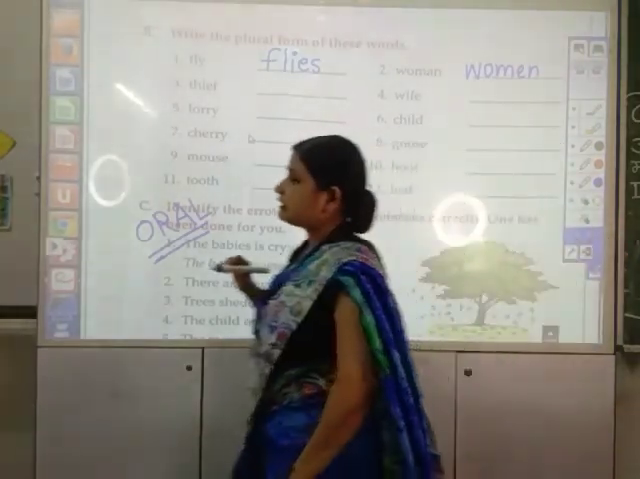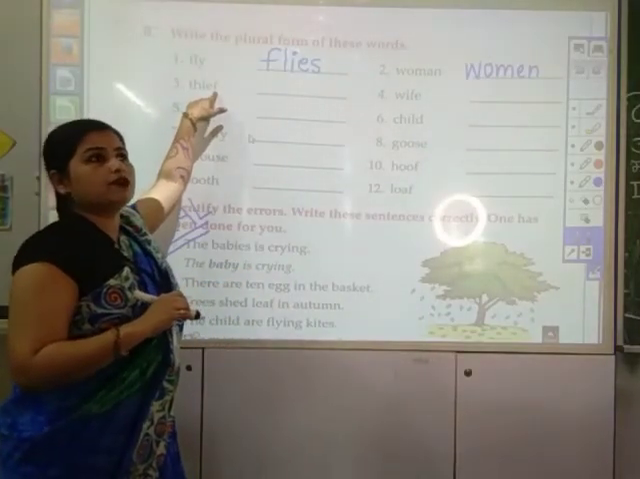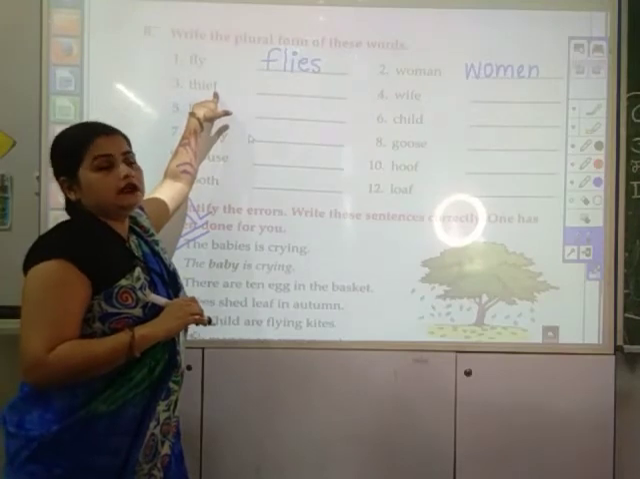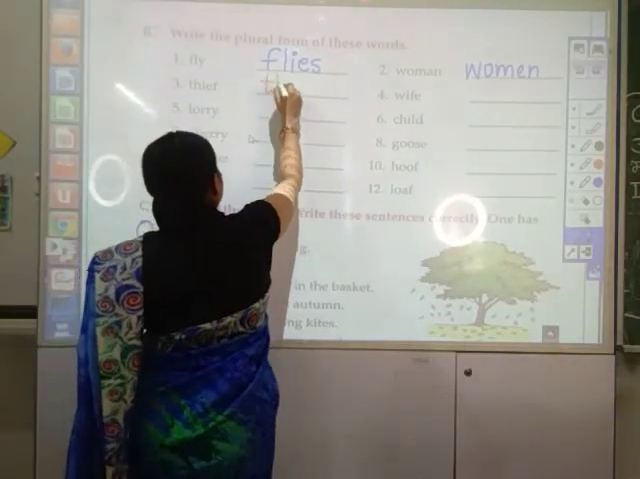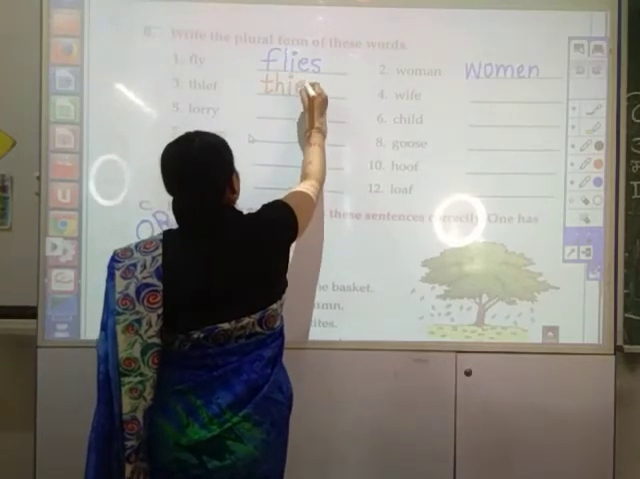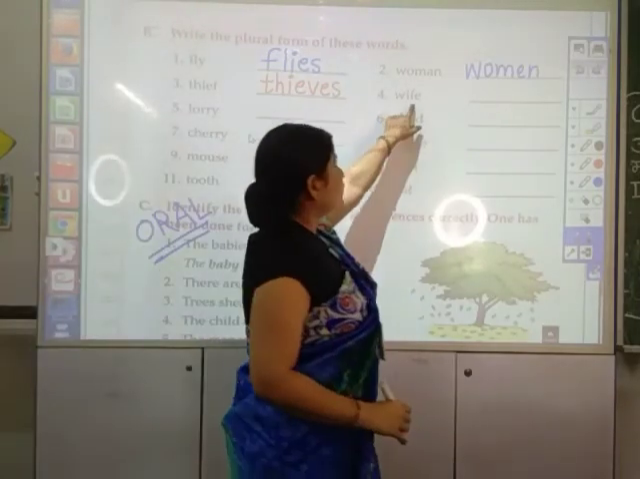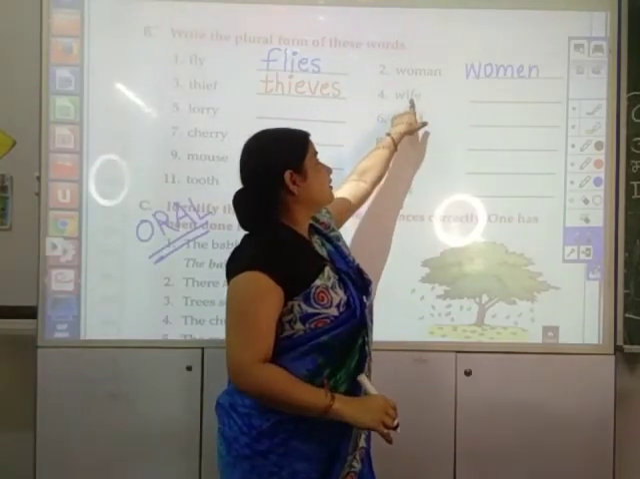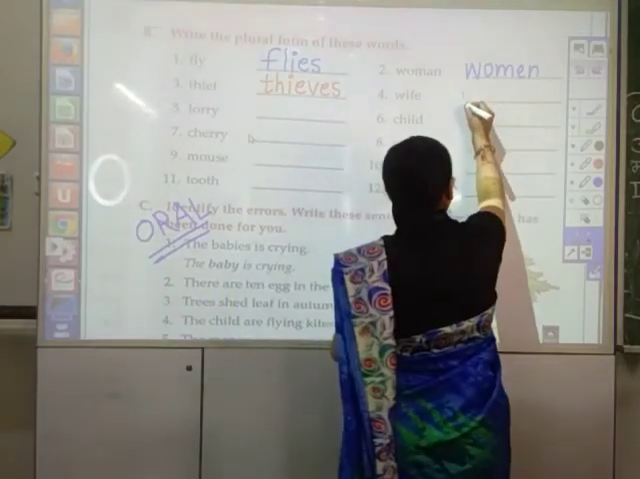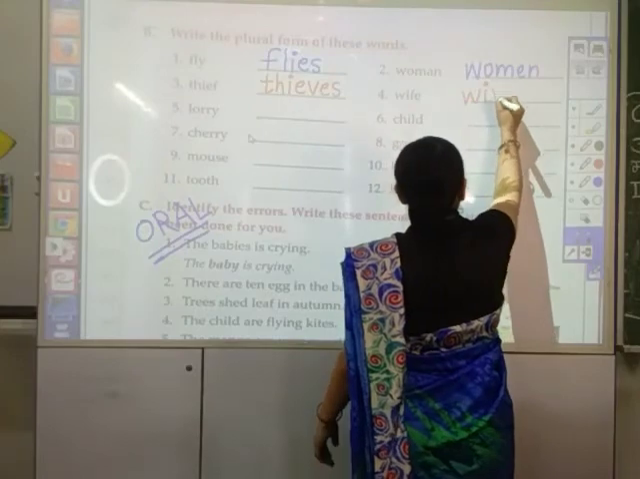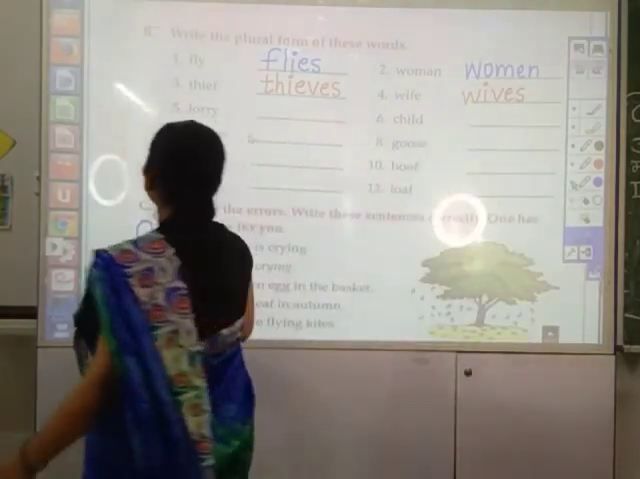Number 3, thief. Again, F is at last, so we have to omit F and instead of F you have to write VES. T-H-I-E-V-E-S. F-E, you have to write V-E-S. So the answer will be W-I-V-E-S, wives. Number 5, lorry.